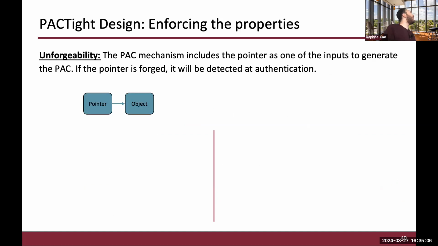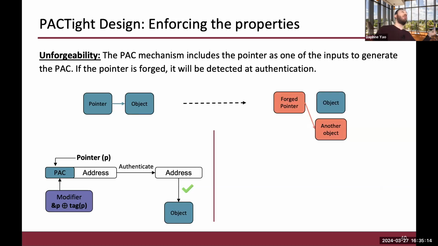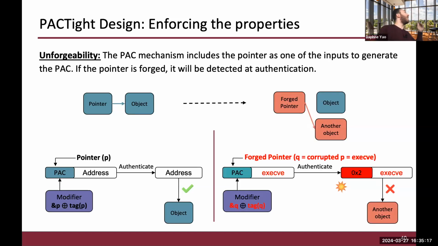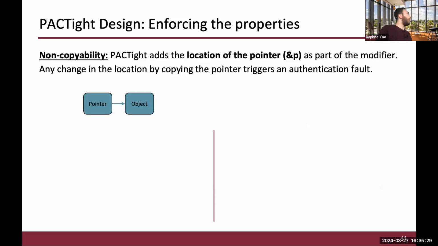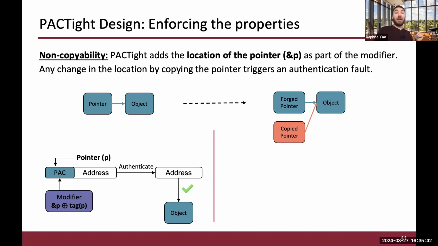First of all, the PAC mechanism includes the pointer as one of the inputs to generate the PAC. A forged pointer, which would be different from the pointer that was used, would generate a different PAC and thus would cause a violation right away. And so the PAC mechanism itself enforces the first property, the unforgeability property. For the non-copyability property, the location of the pointer being included as part of the modifier means that any copied pointer will generate a different PAC on authentication. And this results in a mismatch on authentication.